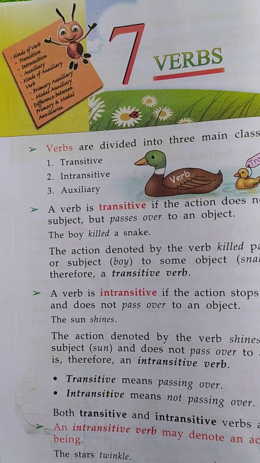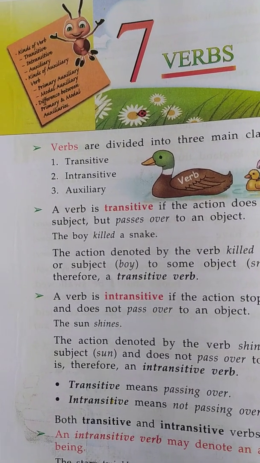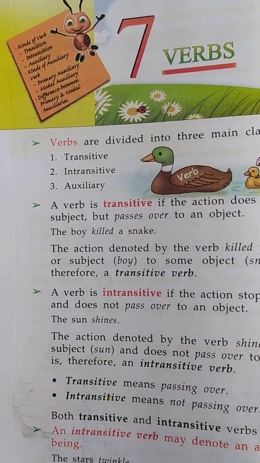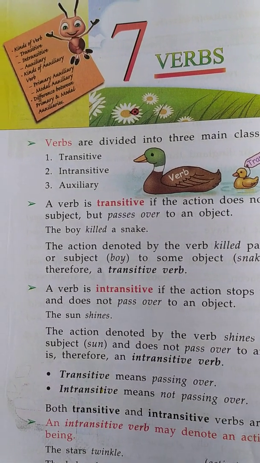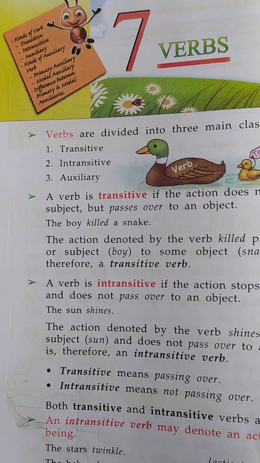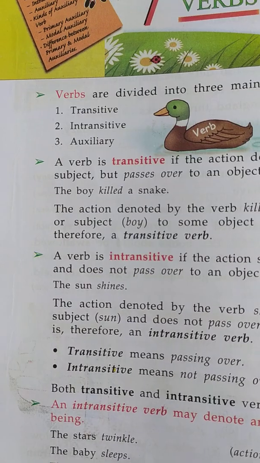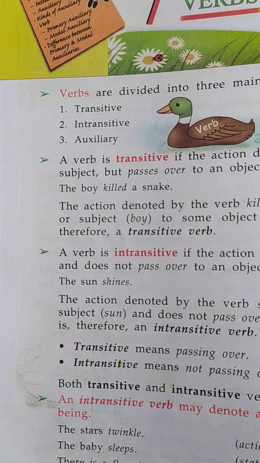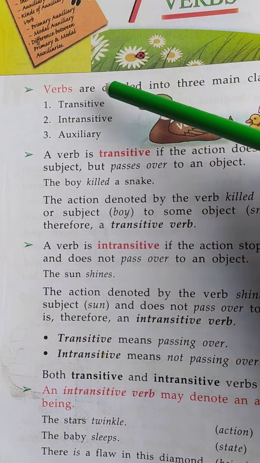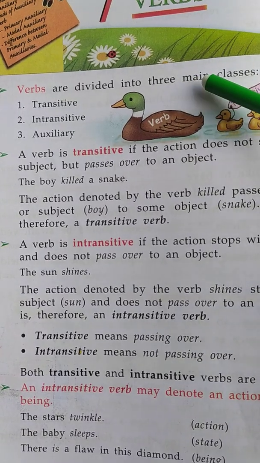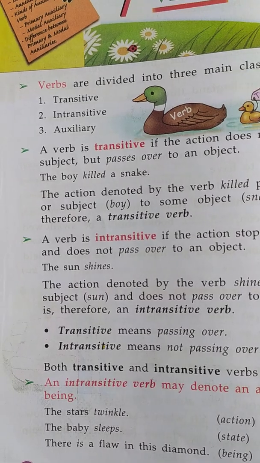A verb is an action word or doing word. Okay, a verb is an action word or a doing word. Now in this chapter we are going to study about the kinds of verb. Okay, so see here, verbs are divided into three main classes.